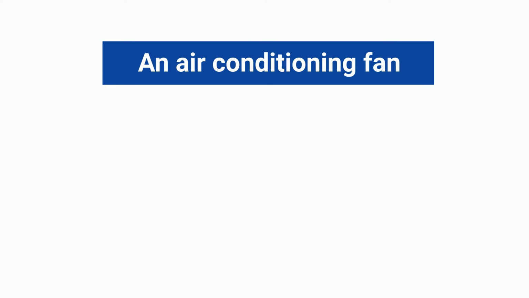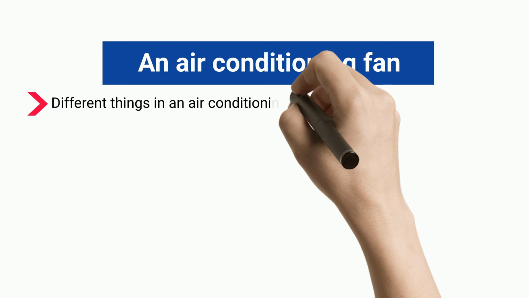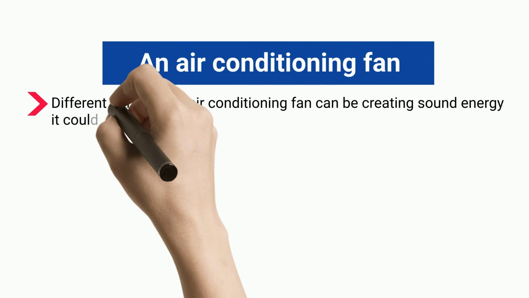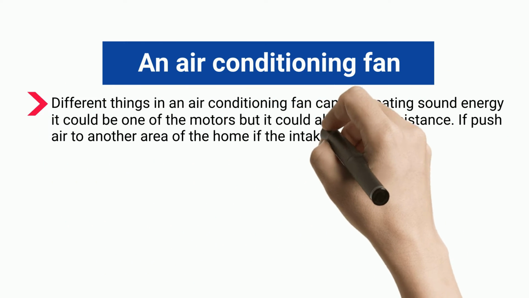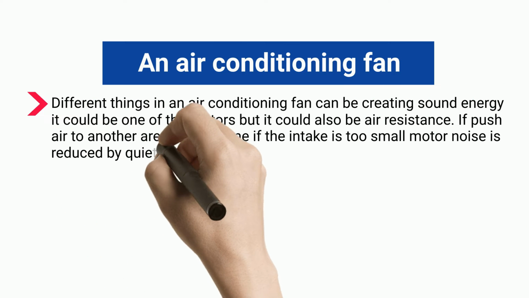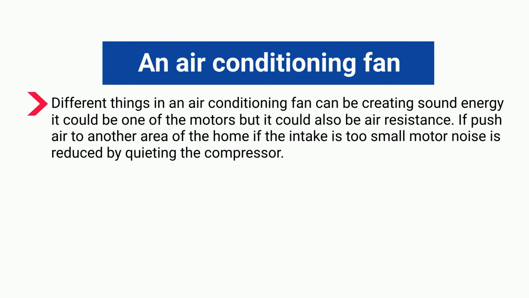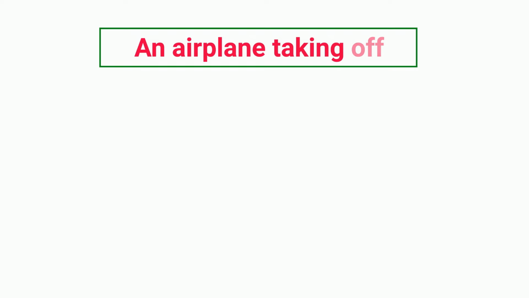An air conditioning fan. Different things in an air conditioning fan can be creating sound energy. It could be one of the motors, but it could also be air resistance. If pushing air to another area of the home, if the intake is too small, motor noise is reduced by quieting the compressor.